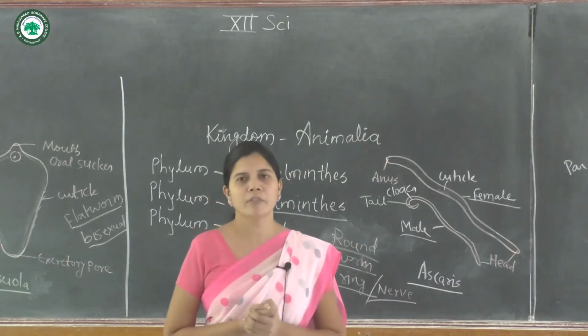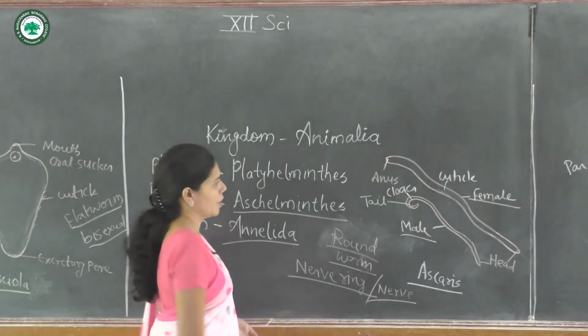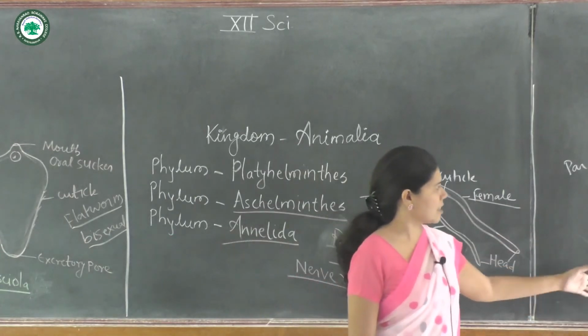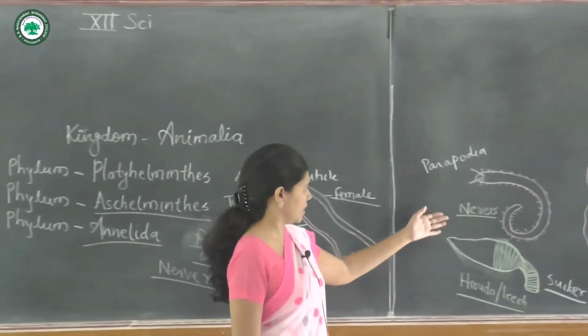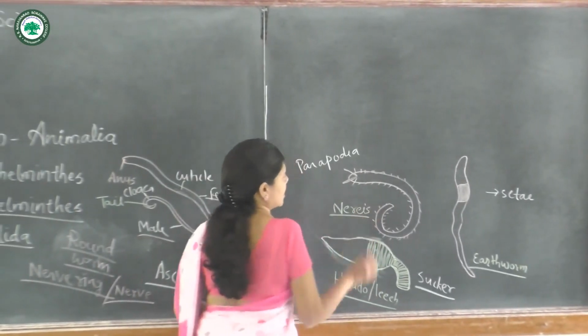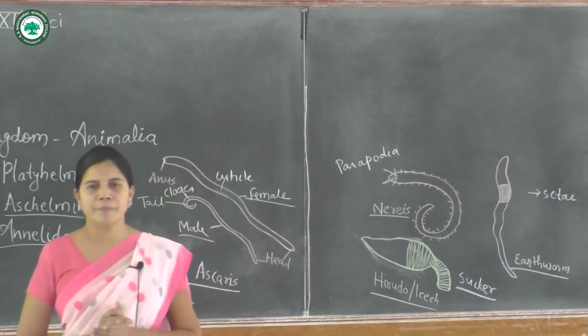Now we move on to our third phylum, that is the Annelida. Examples of Annelida are Nereis, leech and the earthworm. These are the animals which are included in the Annelida.